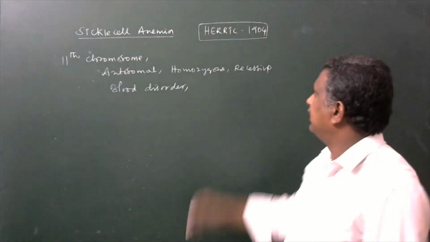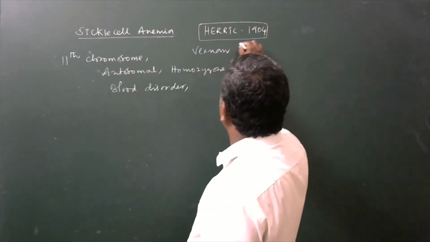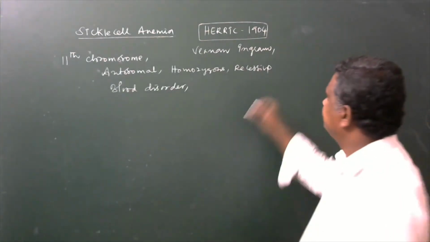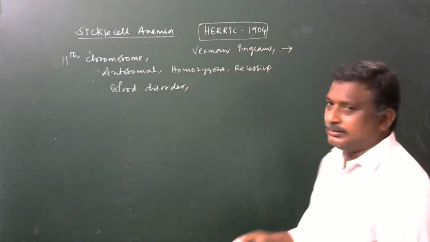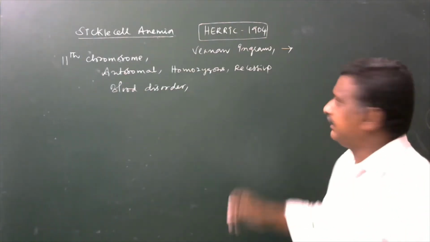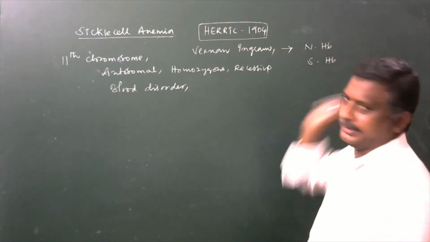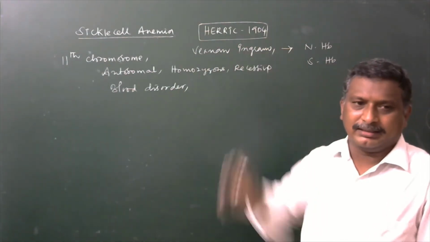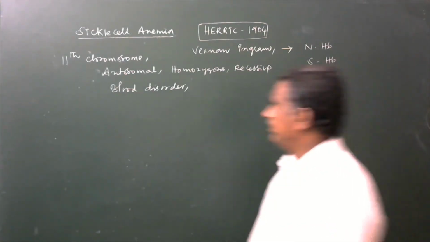And one more scientist, Vernon Ingram, a scientist who belonged to Cambridge University, told that there is only one amino acid difference between normal hemoglobin and sickle cell hemoglobin. Later we will see about his statement. What is the difference between normal hemoglobin and sickle cell hemoglobin?